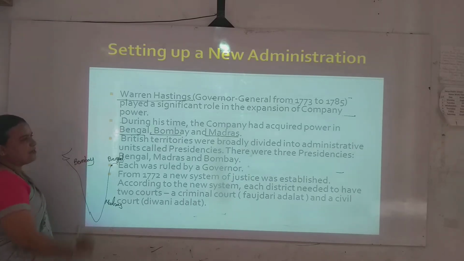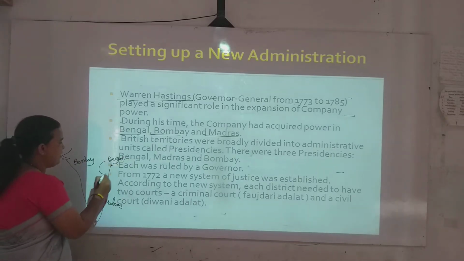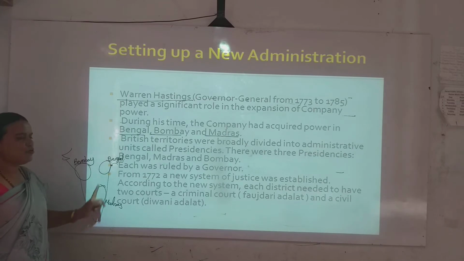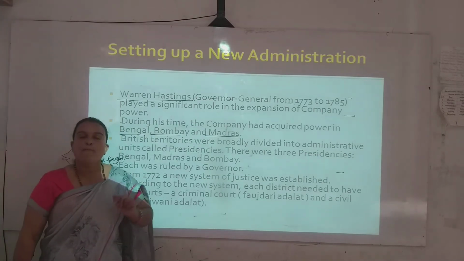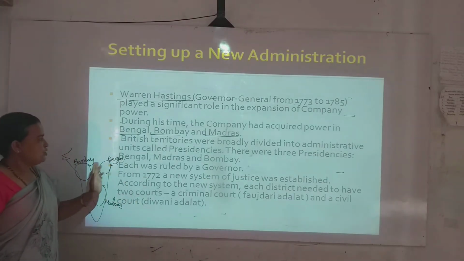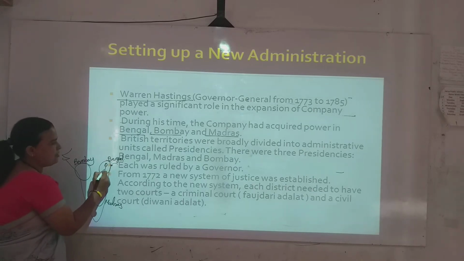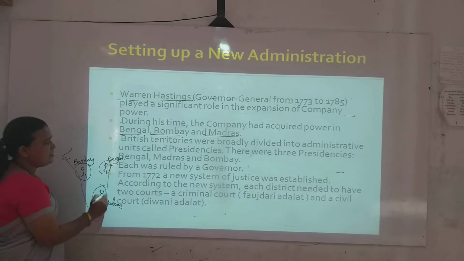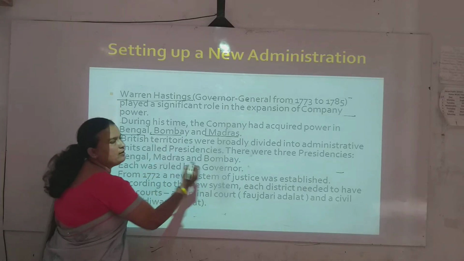So the whole British administration was divided into these three units, and these units were called presidencies. Over each presidency they appointed a governor, which means each was ruled by a governor.